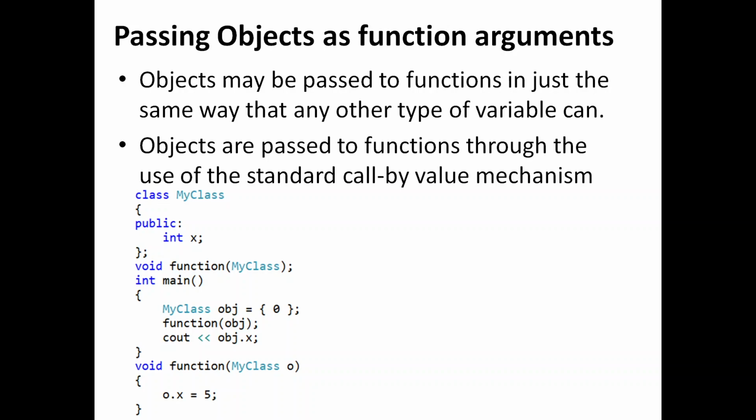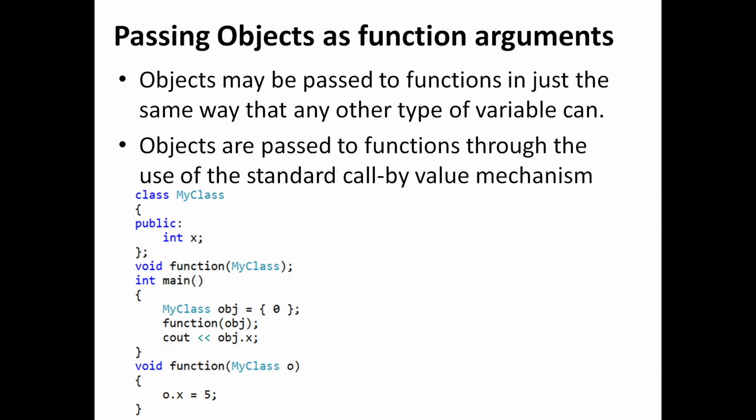Normally when you want to initialize x, we used to assign int x equal to 0, but it is also possible to initialize a class object member using this particular syntax: my class obj equal to, within braces you can put the value. After the object is created, I am passing the obj as an argument to a